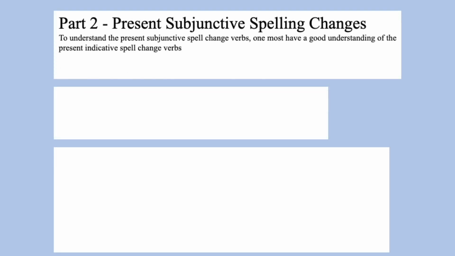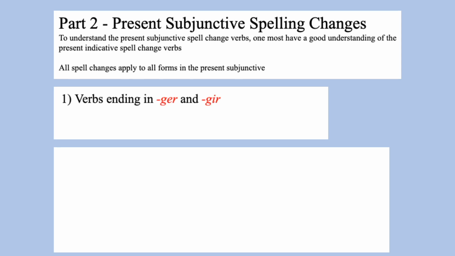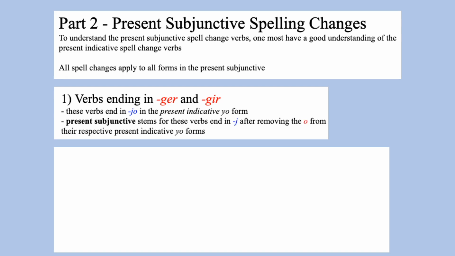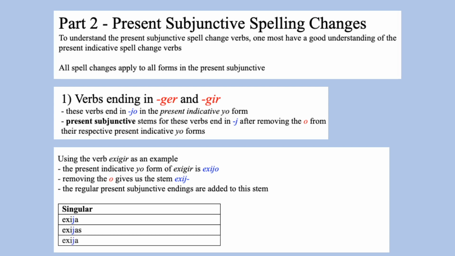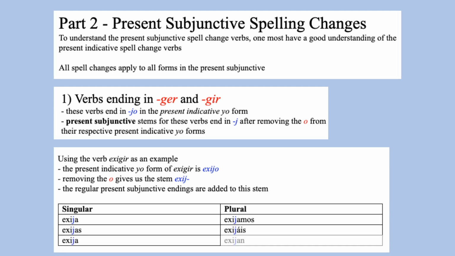Next are spell changes, and in the present subjunctive, all spell changes will apply to all forms. So for verbs ending in ger and gir, because they end in jo in the first person singular present tense form, their present subjunctive stems will end in j once we remove the o from that form. So for exigir, the first person singular present tense form is exijo. We remove the o, giving us the stem exij. And to this stem we finally add the present subjunctive endings: exija, exijas, exija, exijamos, exijáis, exijan.